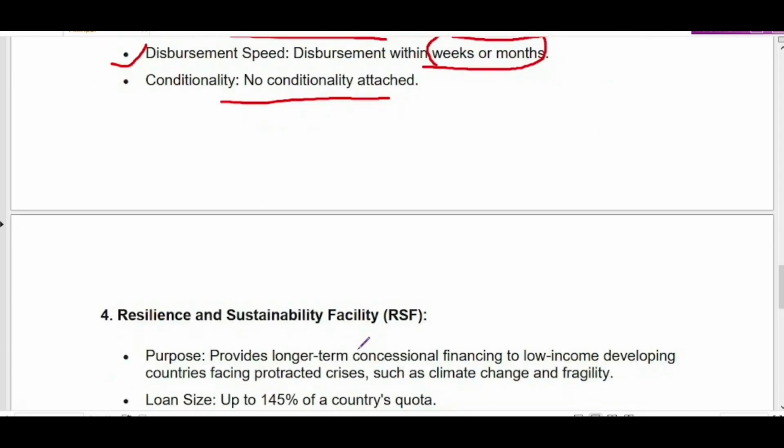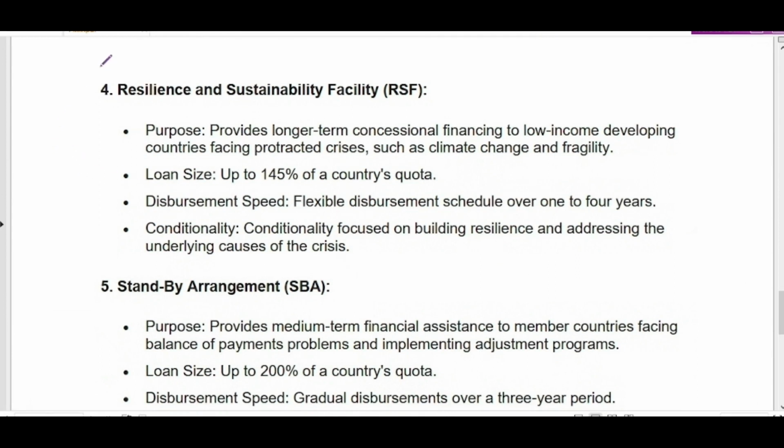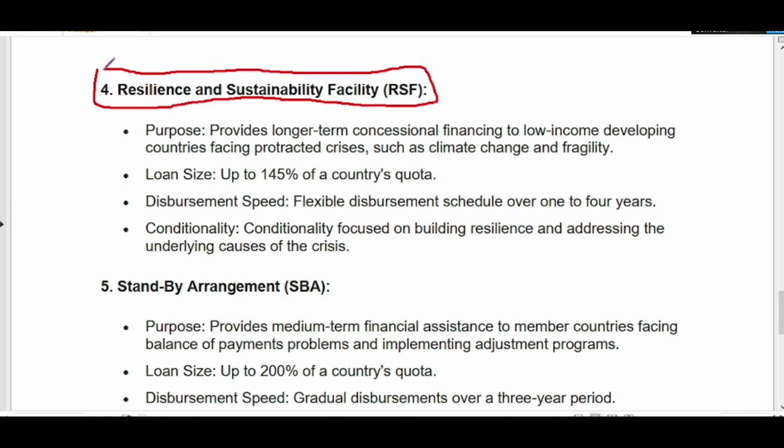Now next is the resilience and sustainability facility. I would like to stress this, because it may be asked in prelims, and it looks like a funding mechanism from the World Bank, because the World Bank deals with sustainability and resilience. But no, this funding facility is provided by the IMF, and it is longer term concessional financing to low income developing countries. This finance is not short term, it's long term, because it has to deal with sustainability, right?